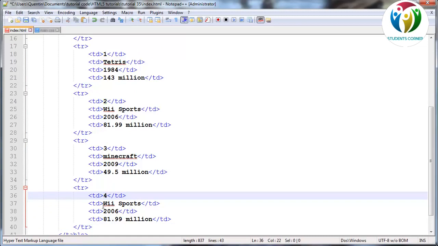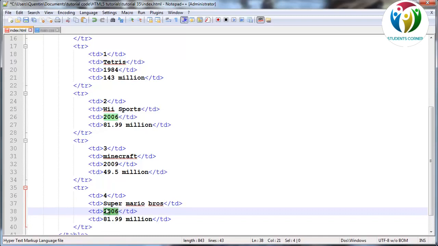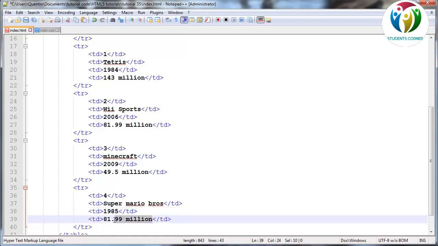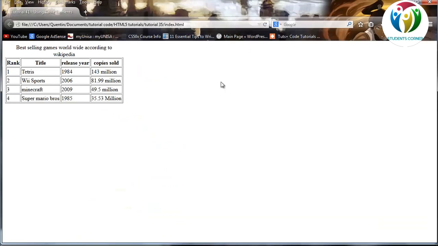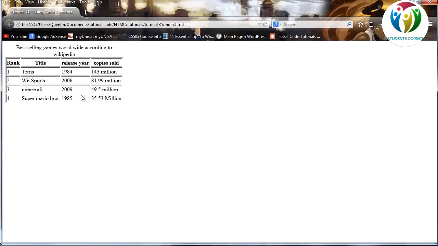And let's go ahead and add the fourth most sold game in the world, and that happens to be Super Mario Brothers. And that I can believe, because Super Mario Brothers was really popular, and that was released in 1985, and that has sold 35.53 million copies, which is crazy. But let's go ahead now and refresh this, and there we go. That is our table, and we've got a few more rows in there.